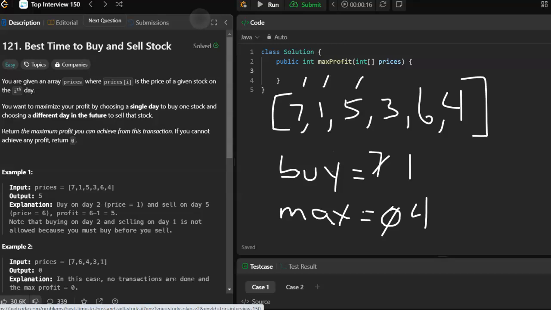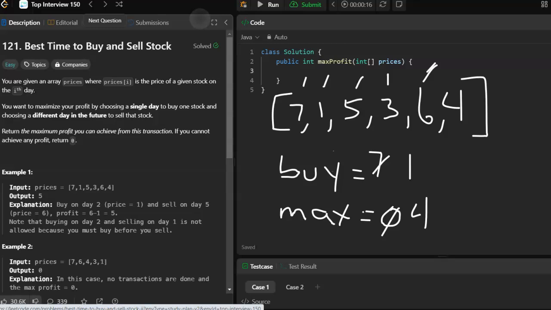Okay, next item. So 3, is that lower than the buy price? It's not. If we sold it there, would we make more than the max? No. Next item. 6. Lower than the buy price?